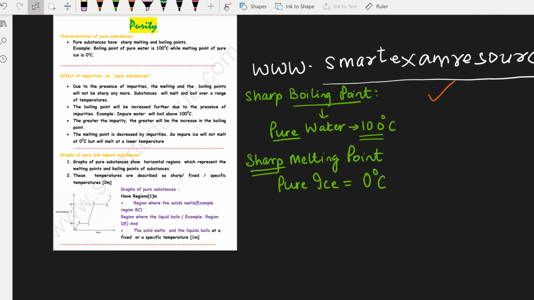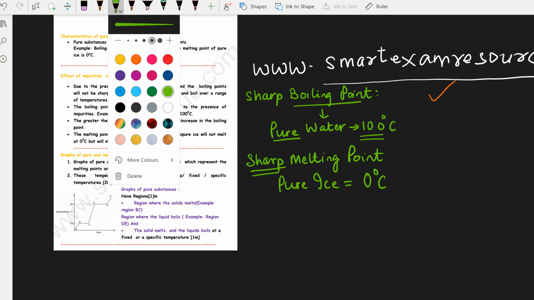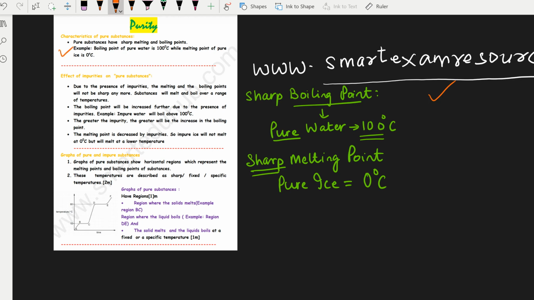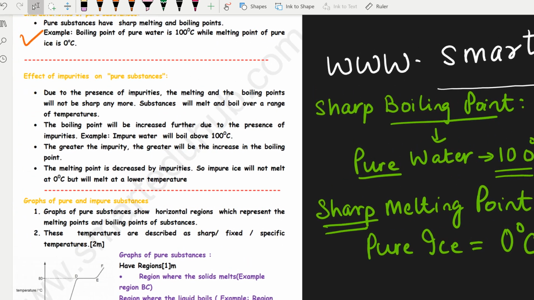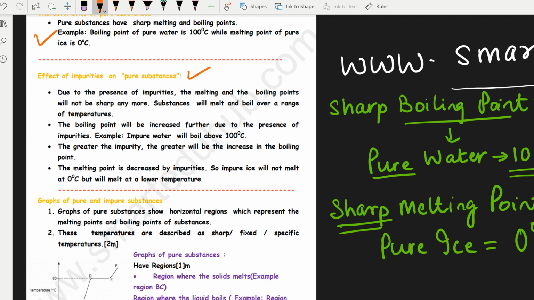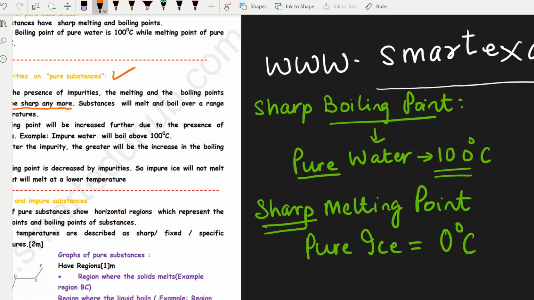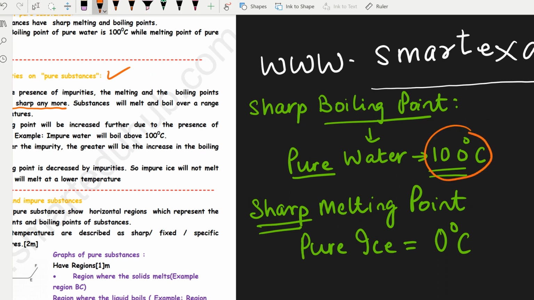Fine. Now, what happens if the substance is not pure? We have already covered the characteristics of a pure substance. The effect of impurities is the second part here. Due to the presence of impurities, the melting and the boiling points will not be sharp anymore. So pure water will not stay at 100 degrees Celsius, and the melting point of ice will not be 0 degrees Celsius.